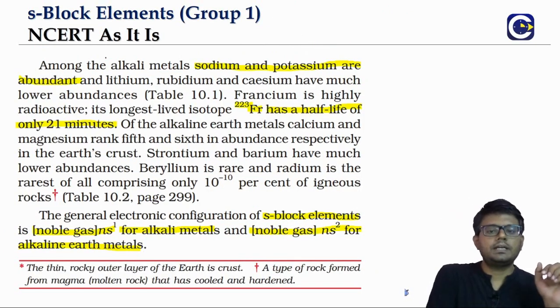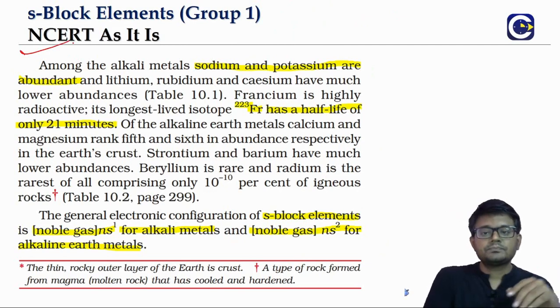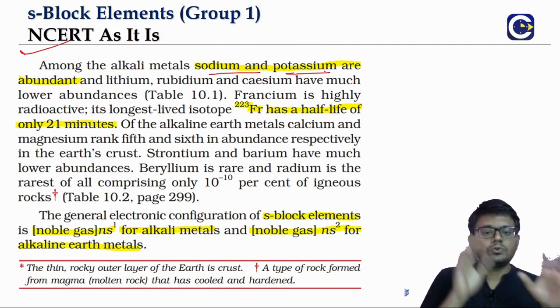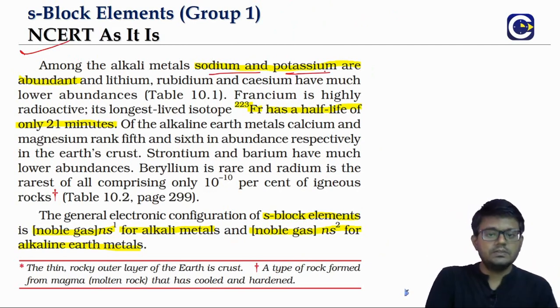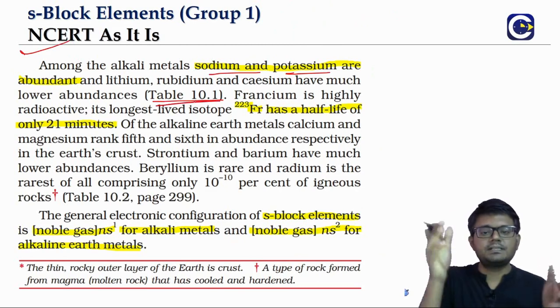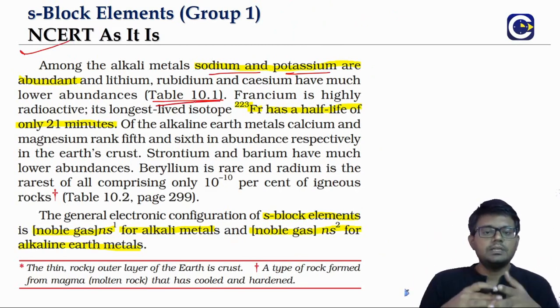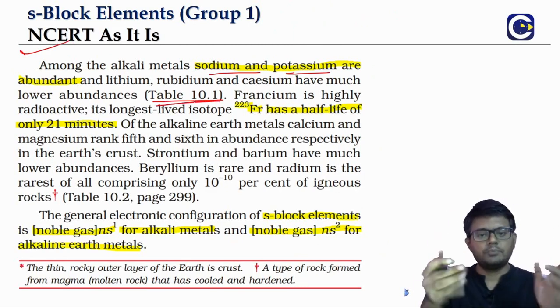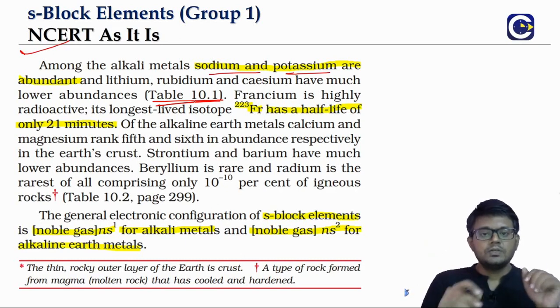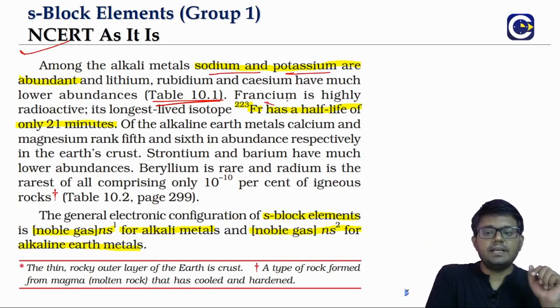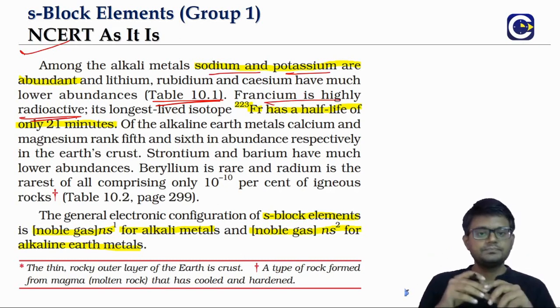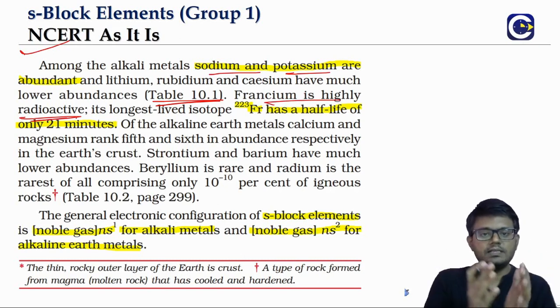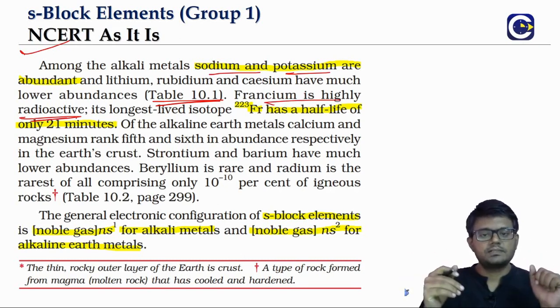Now if you look at the abundance, of course in the first group, sodium and potassium are the abundant ones. If we look at the other elements, lithium, rubidium, cesium, their abundance will be less. We will look at them in table 10.1. In the first group, francium is the radioactive element. Its unstable nucleus will disintegrate into more stable parts.